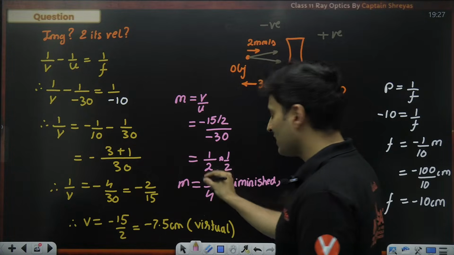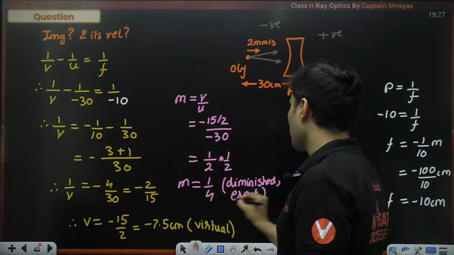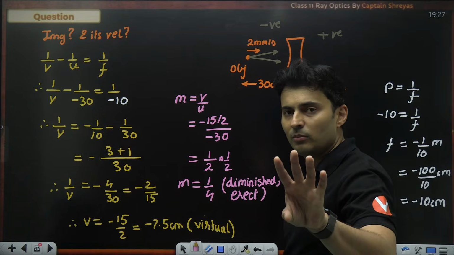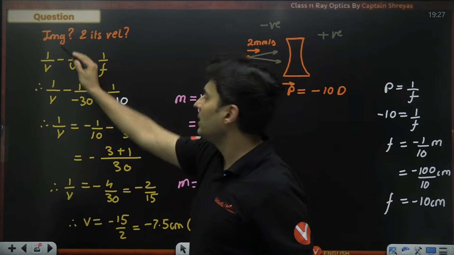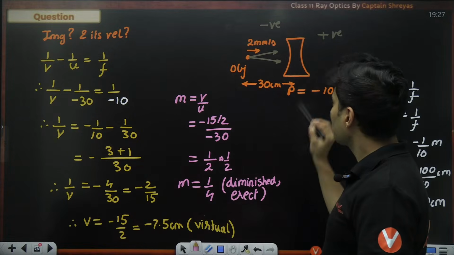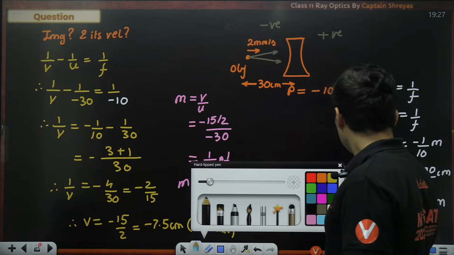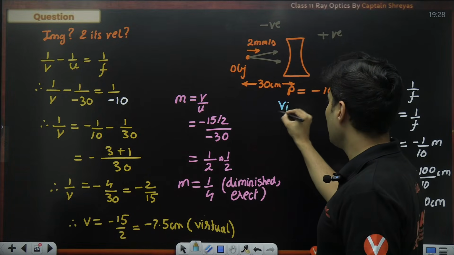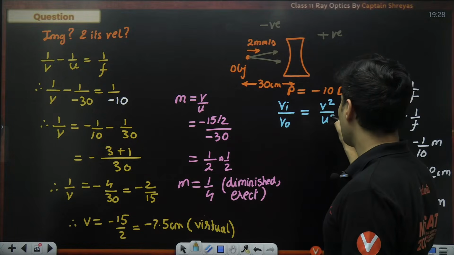And because the answer is positive, it is an erect image. If it was negative, inverted; positive means erect. So m is also done. The nature of the image, everything we figured out. The last thing is the velocity. We all know image velocity by object velocity is v squared by u squared.